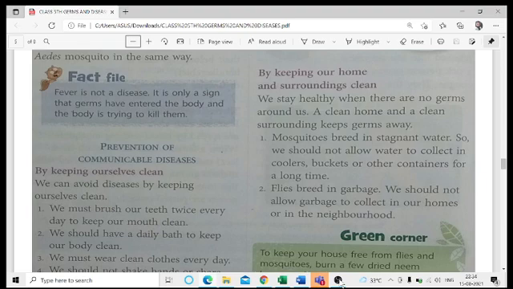Okay, the next we have, that is, flies breed in the garbage. We should not allow the garbage to collect in our homes or in the neighborhood. Actually, here we are talking about our dustbins. Most of us use open dustbins in our homes. That is the very common practice. So whenever the dustbins remain open and we are throwing our waste into them,